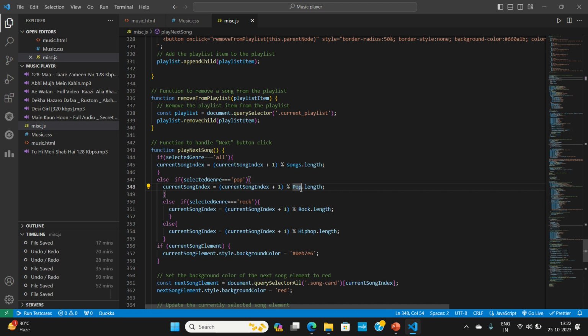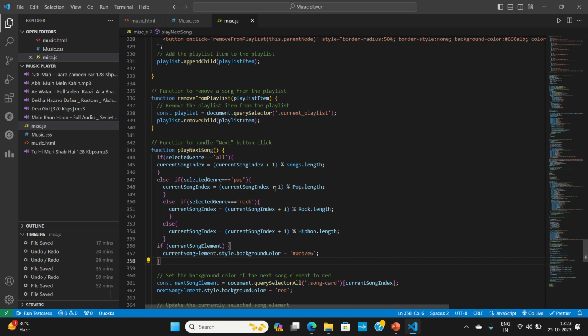And now you may think, why this modulus songs dot length? Actually, we have a concept called a queue data structure, circular queue. In a circular queue, when we reach the end of something, then if we click the next button, it should come back to the very first song, right? So that is the front portion of the queue. Therefore, this modulus array dot length.